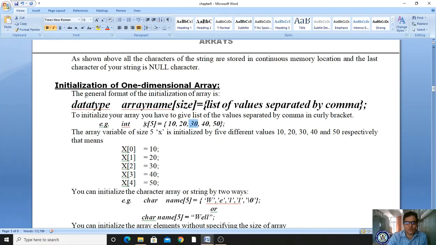For example, what is the name of the variable here? X. What is its size? 5. The starting point of x is x of 0. In x of 0 location, which value have you stored? 10. In x of 1 location? 20. In x of 2 location? 30. In x of 3 location? 40. In x of 4 location? 50. Got it? Likewise, you can initialize the integer array.